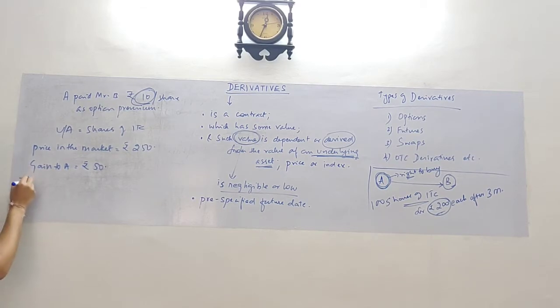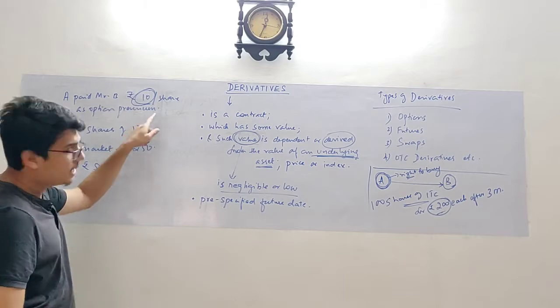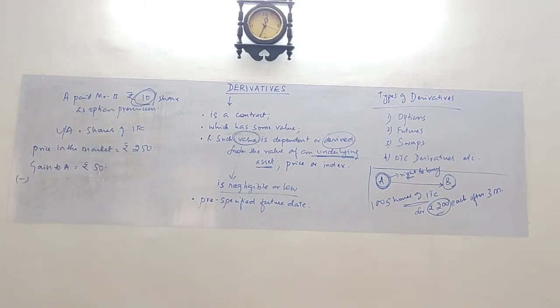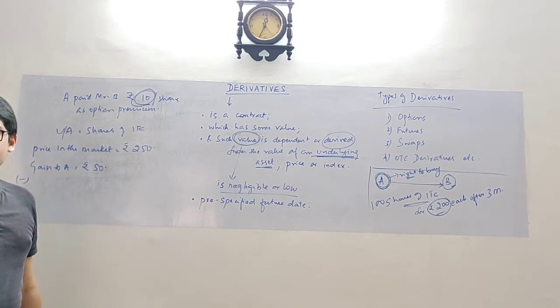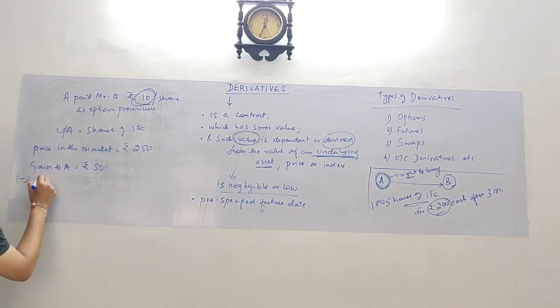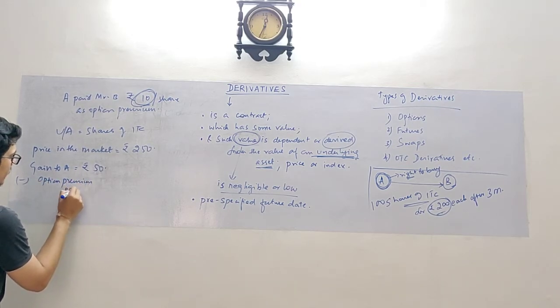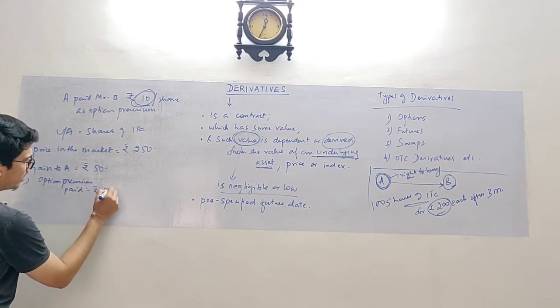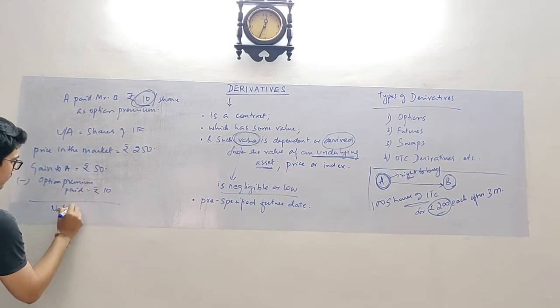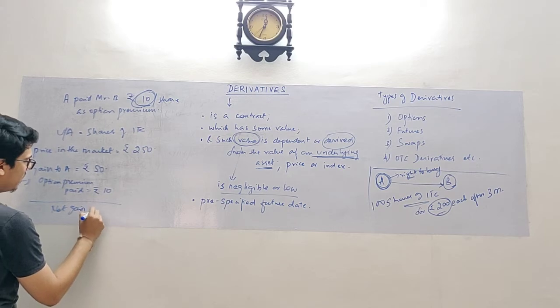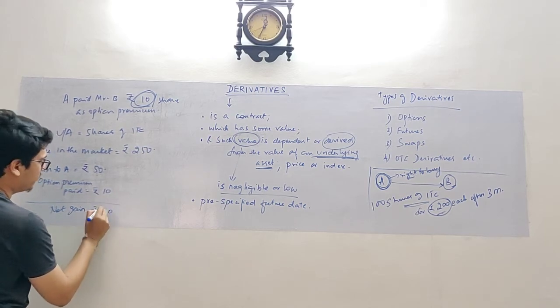Okay, and for this right that he has taken, he has paid 10 per share as option premium to Mr. B. So option premium that he has paid is rupees 10 per share. So the net gain to Mr. A is 40 per share.